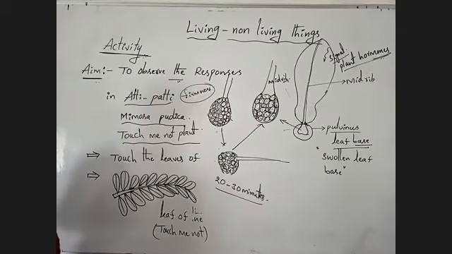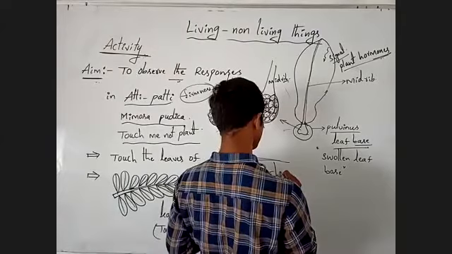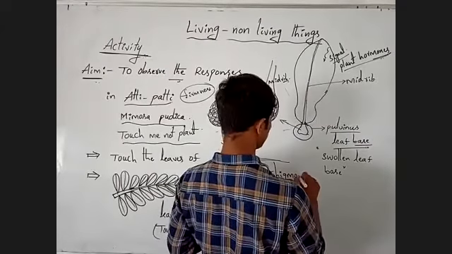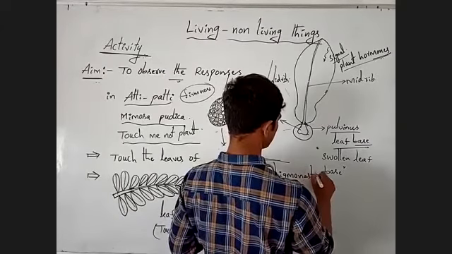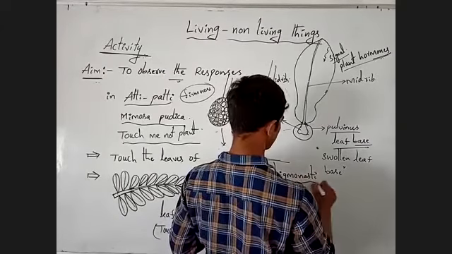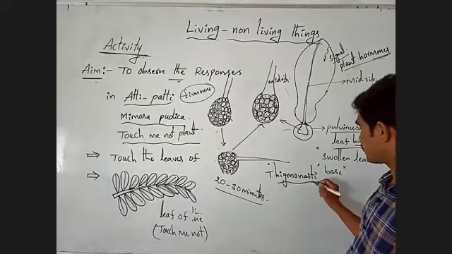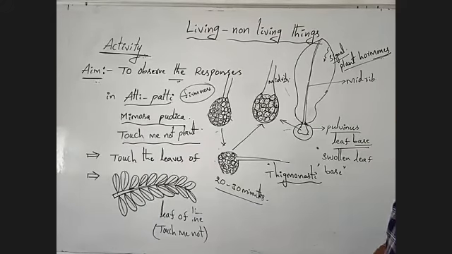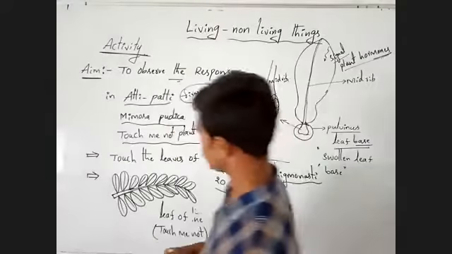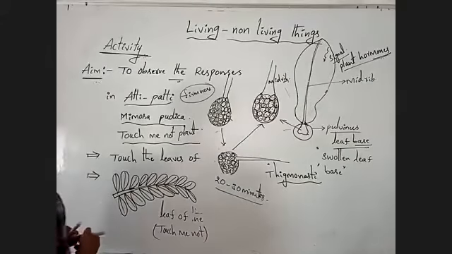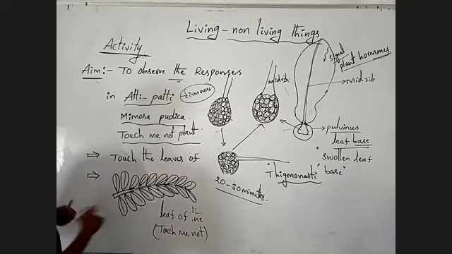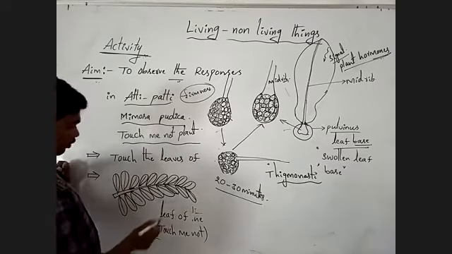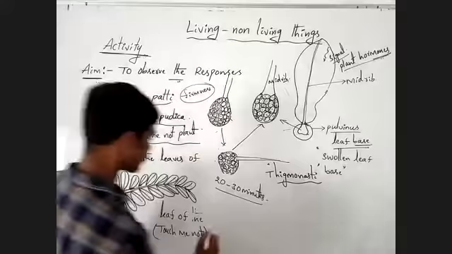This is actually called thigmonasty or thigmotropism. Okay, observe carefully the Tasmania plants. All leaflets fold. For example,